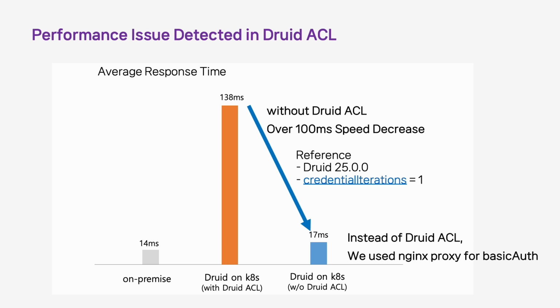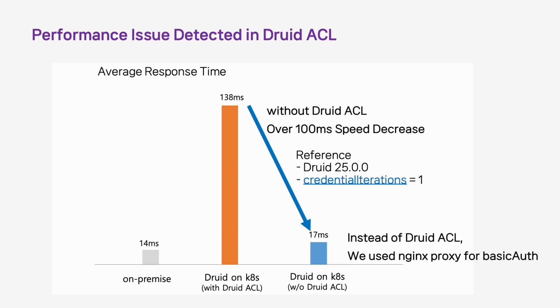After configuring our Druid cluster, we encountered a problem. In the Kubernetes environment, we found that operations took over 100 milliseconds longer compared to on-premise environment. Finding the reason took much time, but the main reason was identified as the built-in basic auth feature provided by Druid.